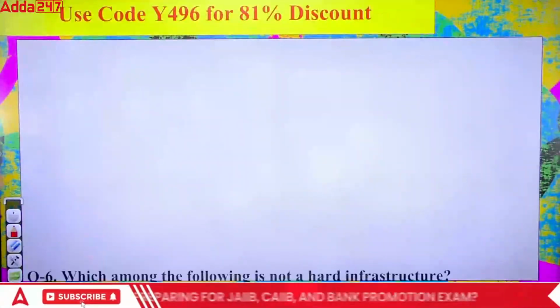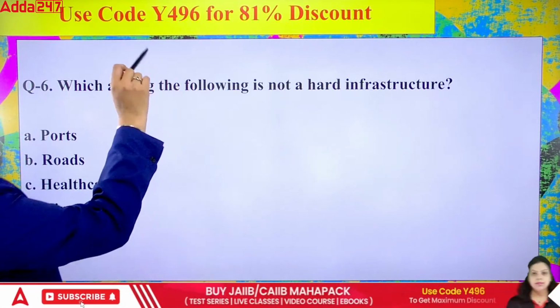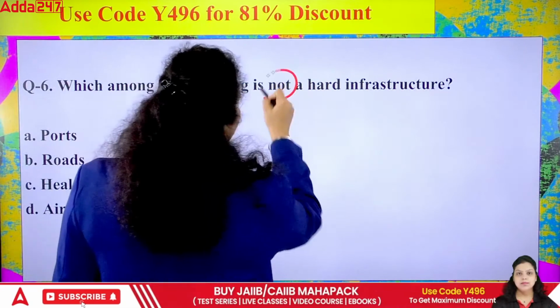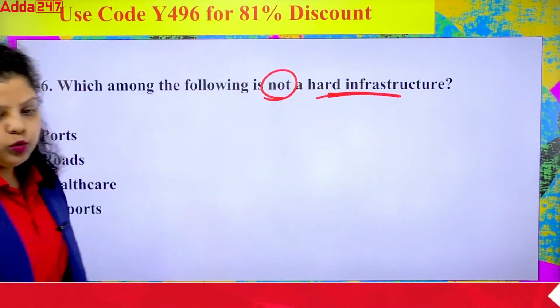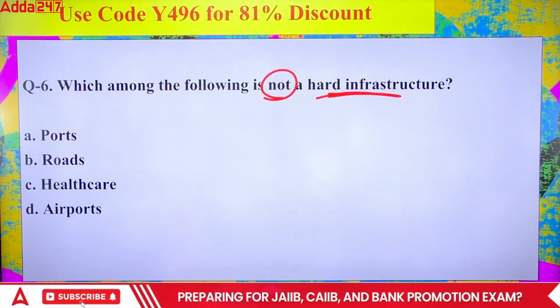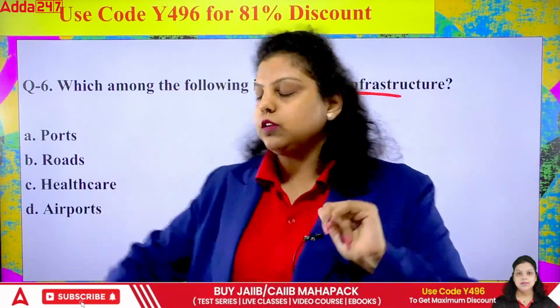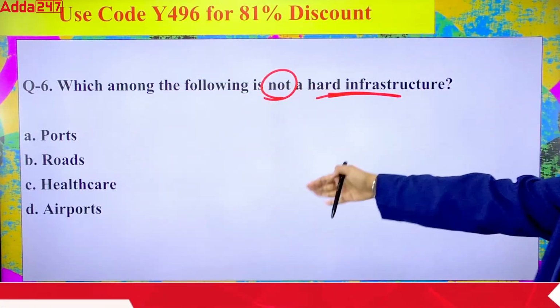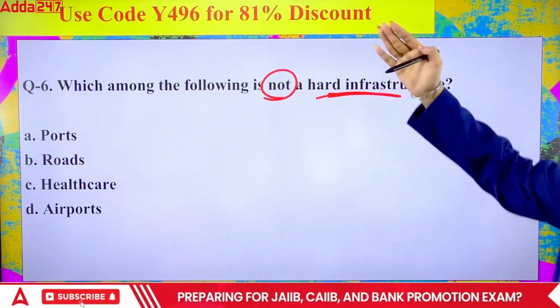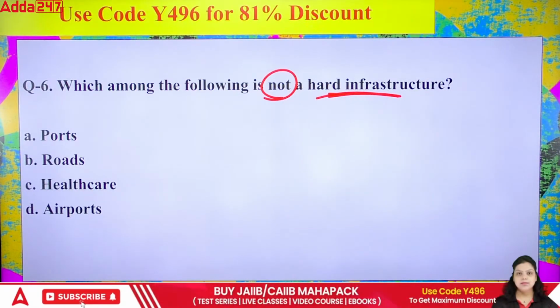Now, next question. Let's be a little bit in a hurry. Which among the following is not a hard infrastructure? We have already covered a certain unit related to infrastructure, in which we have studied that infrastructure is of two types, hard and soft infrastructure. So out of these options, which of the following is not a hard infrastructure? Ports, roads, healthcare and airports. Which of the following is correct?